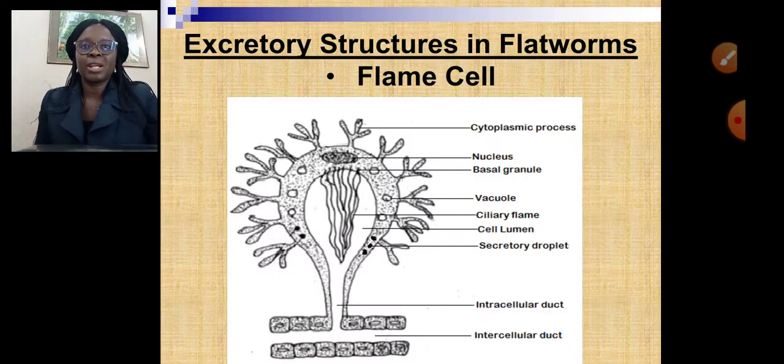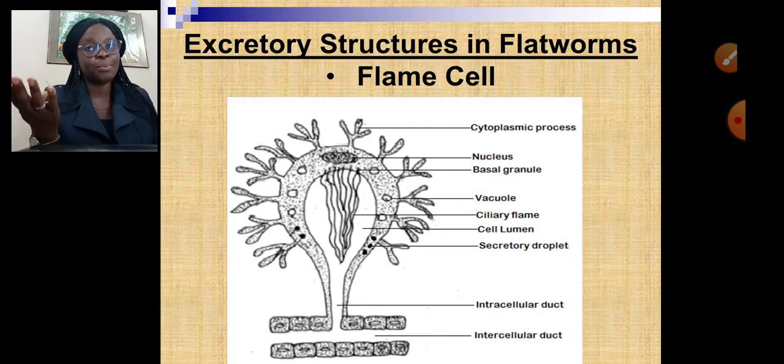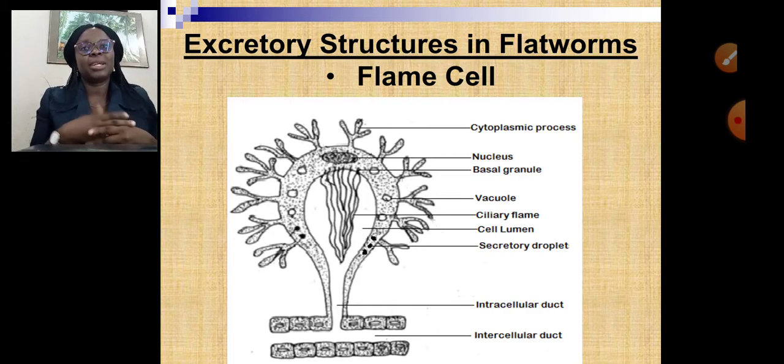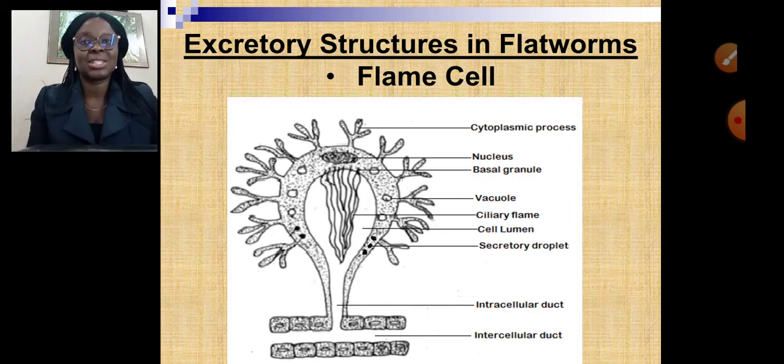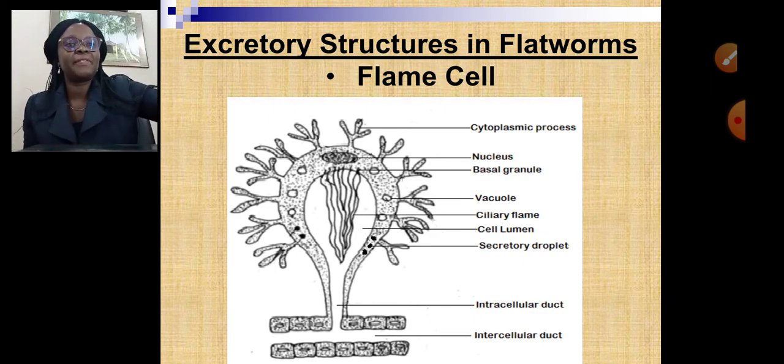Excretory structure of flatworms. Examples of your flatworms, we have your tapeworm, you have your planaria, their phylum is Platyhelminthes. All right, I think you should have done that in your classification of living things. They make use of their flame cell. This is the structure of the flame cell.